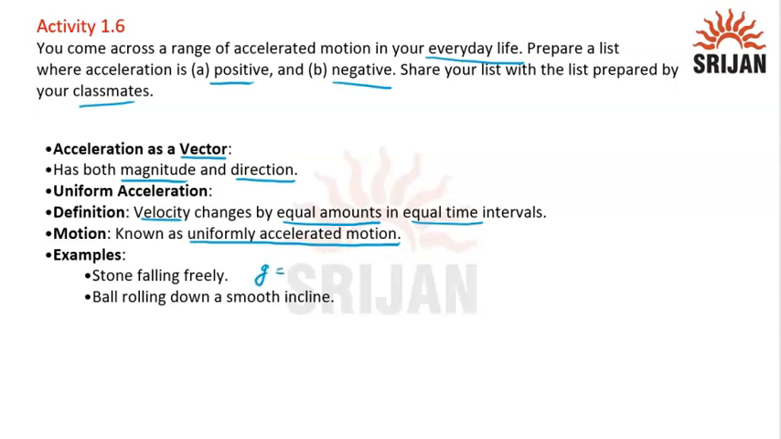We represent it with g, and the value of g, acceleration due to gravity, is 9.8 meters per second square, which is constant. That's why we say it is a uniformly accelerated motion. Next is a ball rolling down a smooth incline. An incline is basically like this. When a ball is rolling down a smooth incline, smooth means frictionless, there is no friction. So it is also a kind of uniformly accelerated motion.